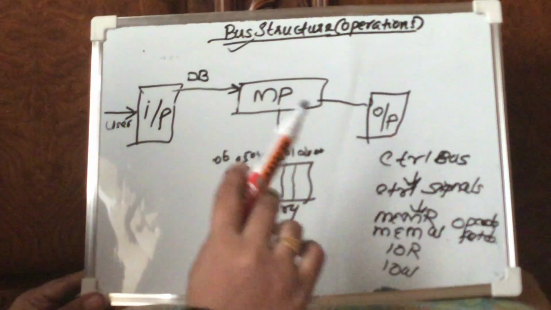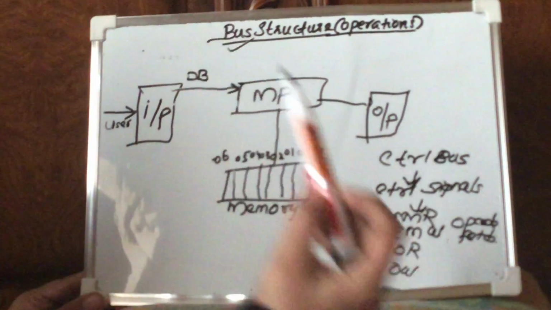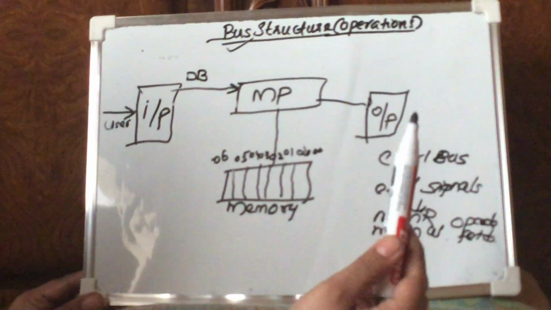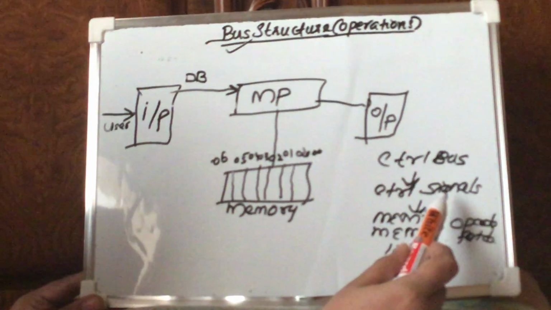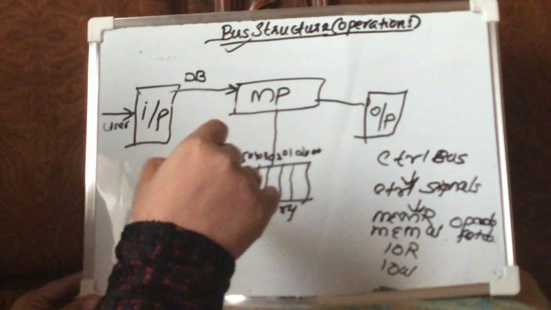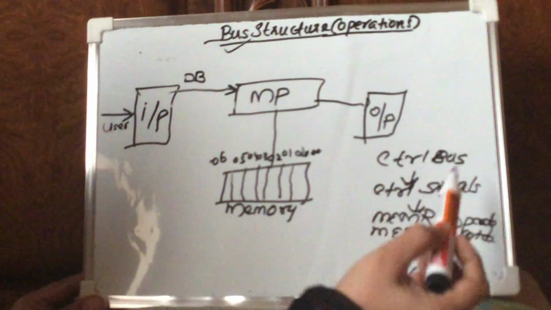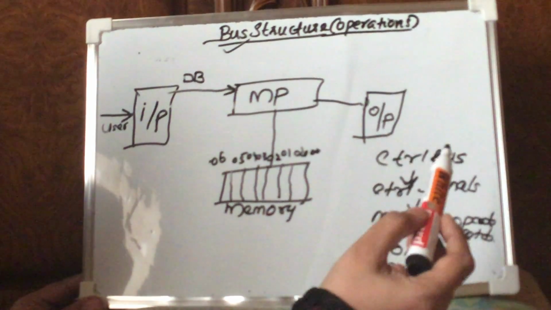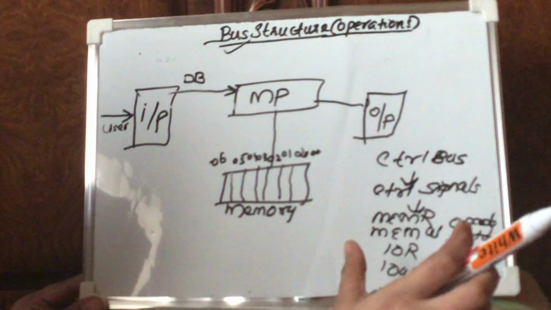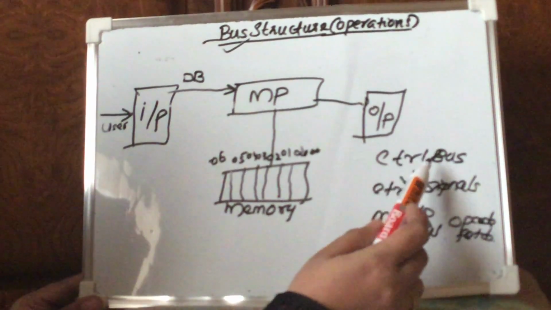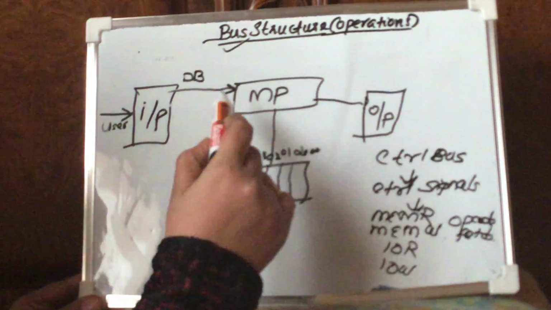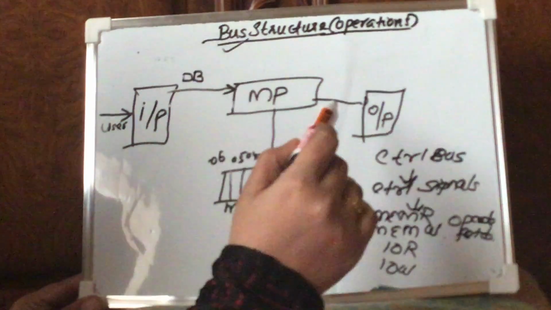Of all the three buses, the first bus which is going to be active is the control bus itself, because whatever operation we are going to perform, that operation's control signal has to be passed through the control bus. Only then will they be aware of what they have to perform.